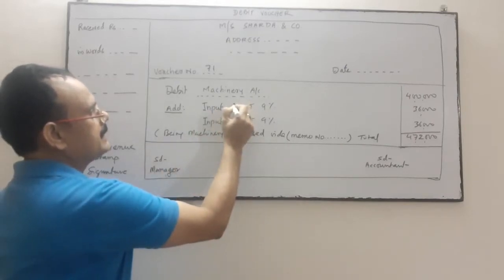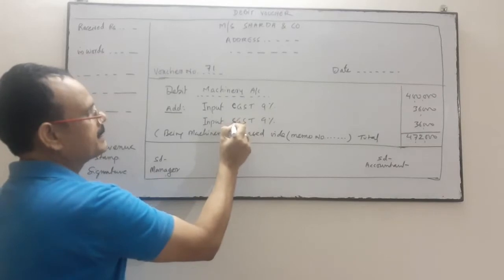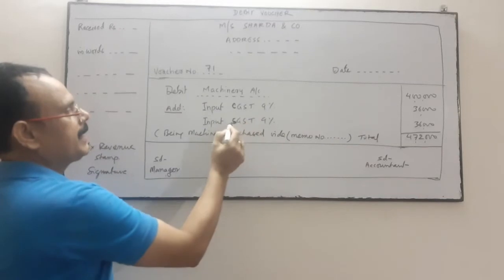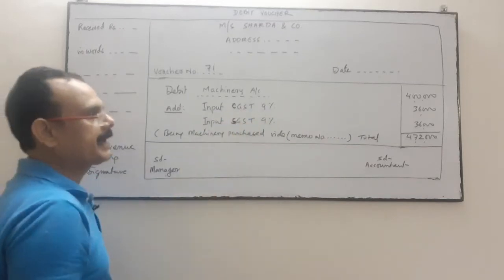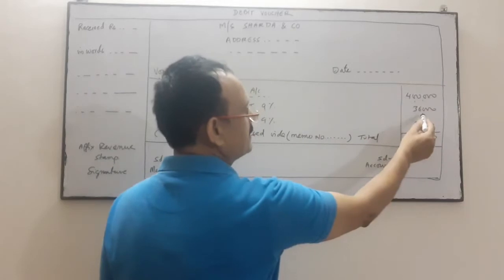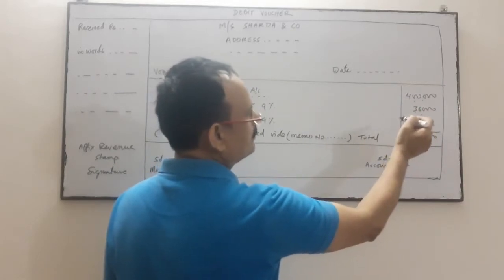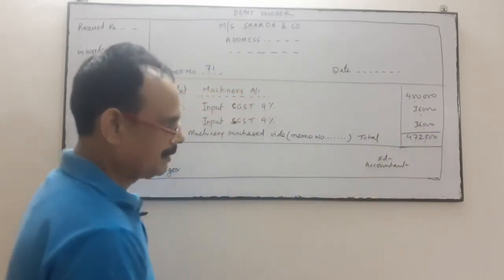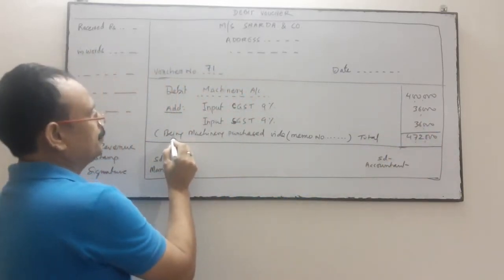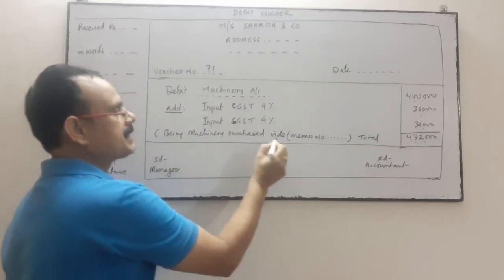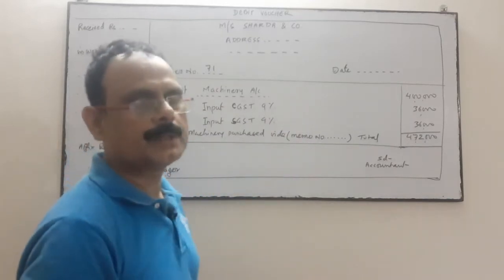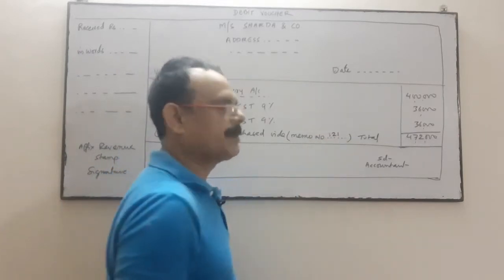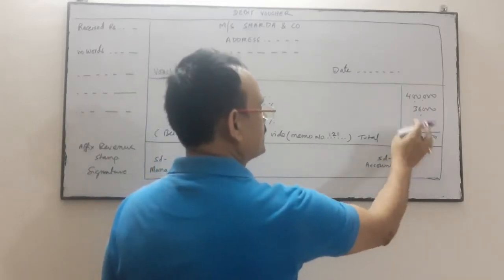This is CGST for central and SGST, where S indicates state. So central GST and state GST, suppose at the rate of 9%. So 9% of 4 lakhs is 36,000, and 36,000 again. So 4 lakhs 72,000 total. We will write the narration: being machinery purchased, vide memo number. You have to write the memo number. Suppose memo number is 121.